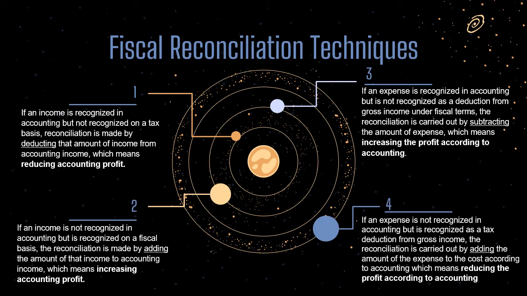And if an expense is recognized in accounting but is not recognized as a deduction from gross income under the fiscal terms, the reconciliation is carried out by adding back the amount of the expense, so it will increase the profit according to accounting. And the last one, if an expense is not recognized in accounting but is recognized as a tax deduction from gross income, the reconciliation is carried out by subtracting the amount of the expense from the cost according to accounting, which means it will reduce the profit according to accounting.